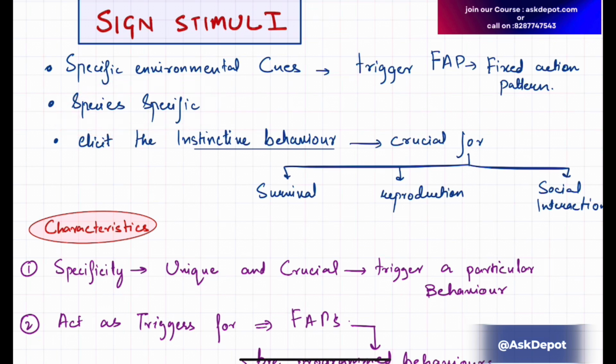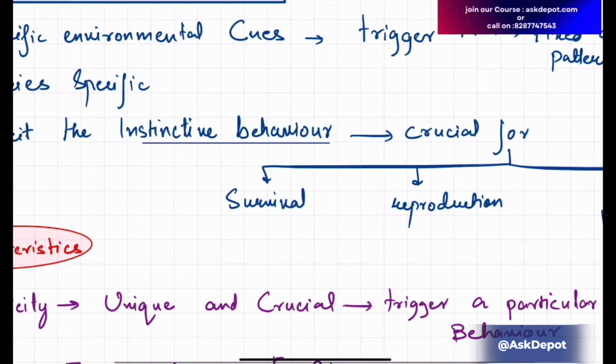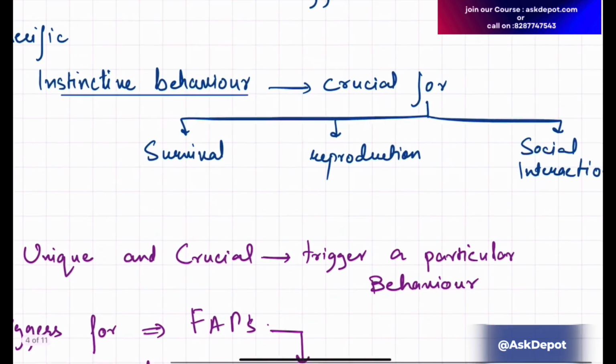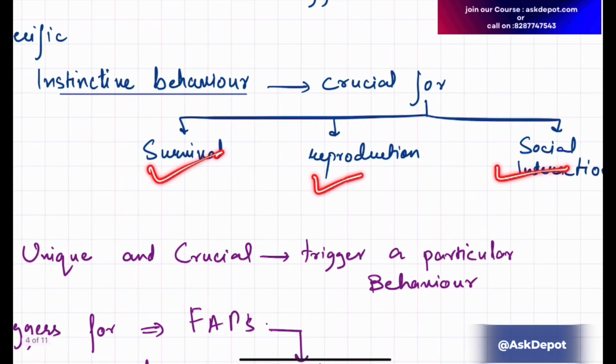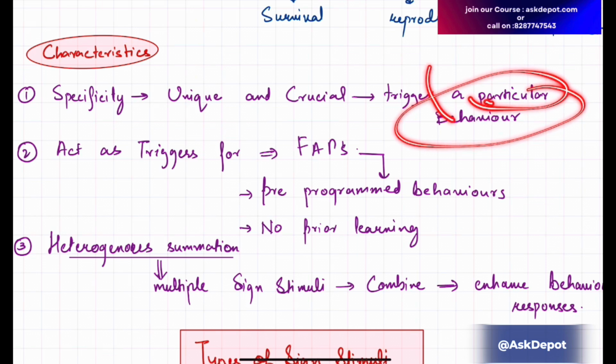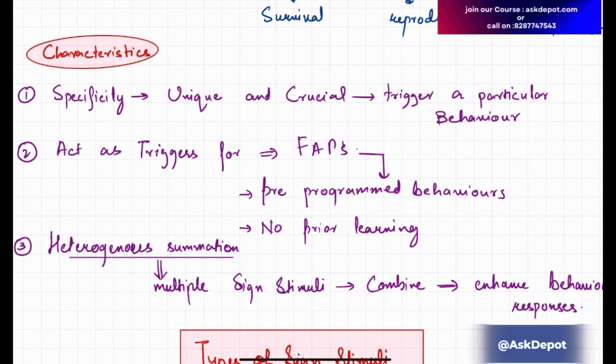It's species specific. One species will show one type of behavior, another will show a different type of behavior. So it elicits instinctive behavior, and instinctive means the organism has an idea about how to behave towards a particular sign stimulus, and it's very crucial for survival, reproduction, and social interactions. The characteristic of sign stimuli is that they are specific, unique and crucial, and they trigger a particular behavior, as I already explained using the fruit and the bird.